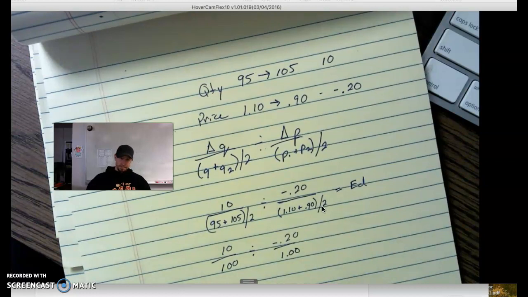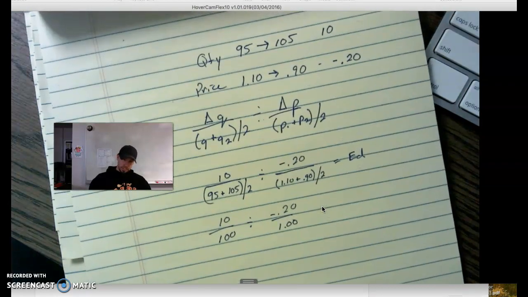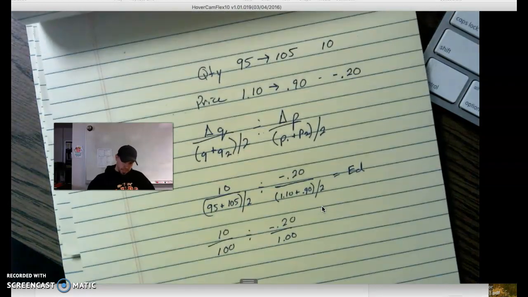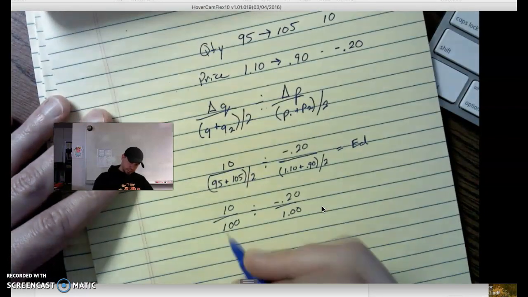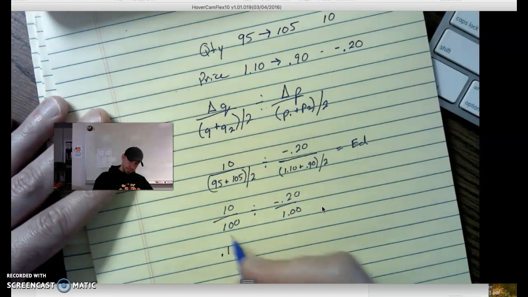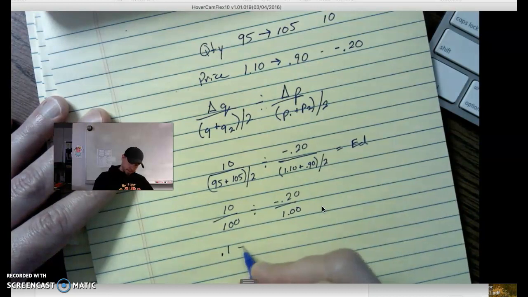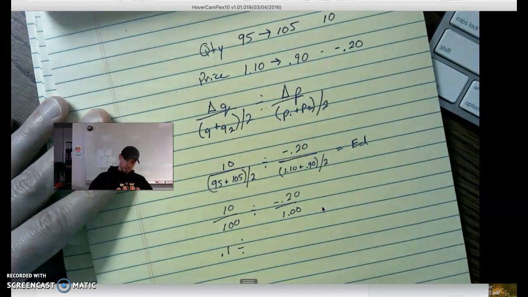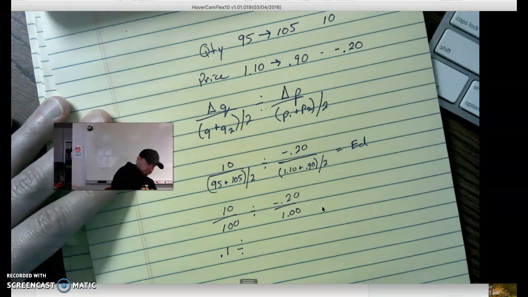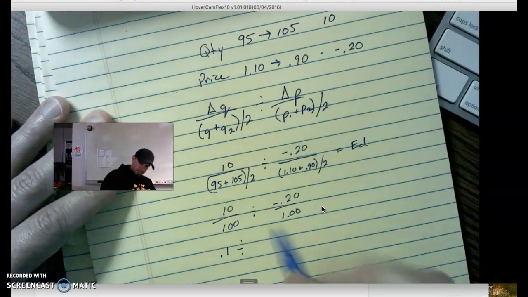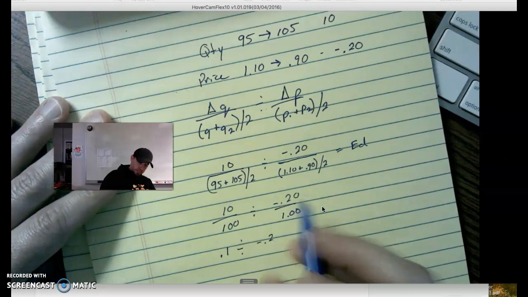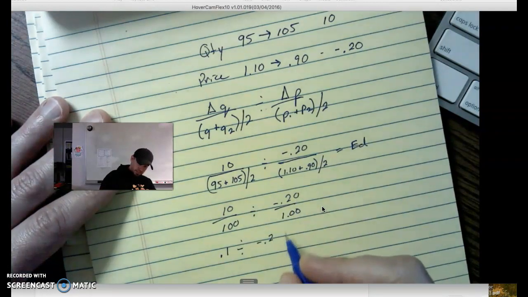Okay, so here's our next step. If we take 10 divided by 100, that's going to give us 0.1, right? We're going to divide that by negative 20 cents, or negative 0.2, divided by 1, which gives us negative 0.2. Anything divided by 1 will give us the same.